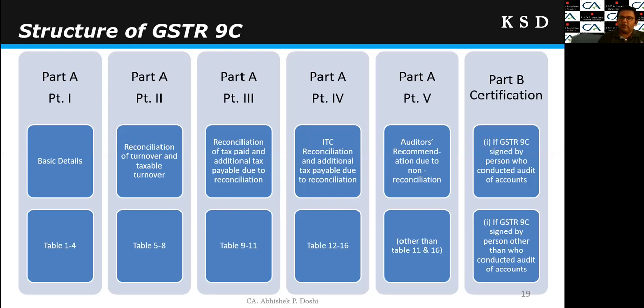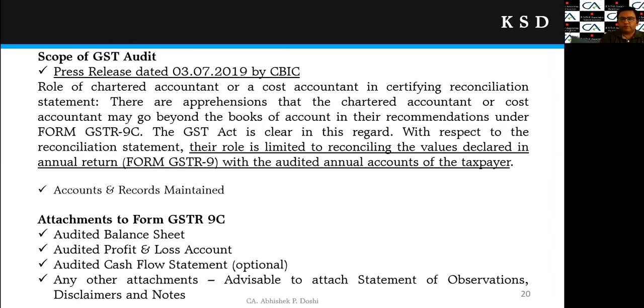So if there is any additional liability recommendation due to non-reconciliation, I may report it under Part A, point 5, that is, para 5 of the form, right? And then Part B regarding certification has also been divided in two parts: when the person who is signing the books of accounts and signing 9C are the same, and when the person who is signing the books of accounts and signing 9C are different. There are two categories of certification.